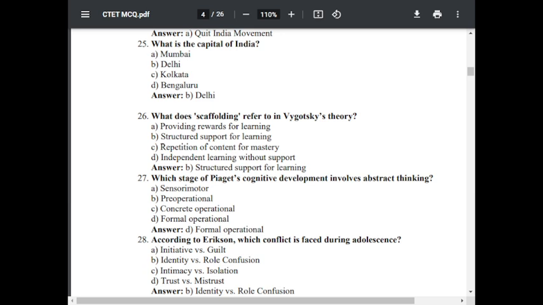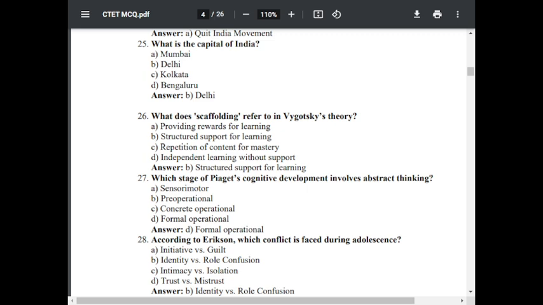Question number 26. What does scaffolding refer to in Vygotsky theory? Option A, providing reward for learning. Option B, structured support for learning. Option C, repetition of content for mastery. Option D, independent learning without support. The correct answer is B, structured support for learning. Vygotsky theory refers to structured support for learning.